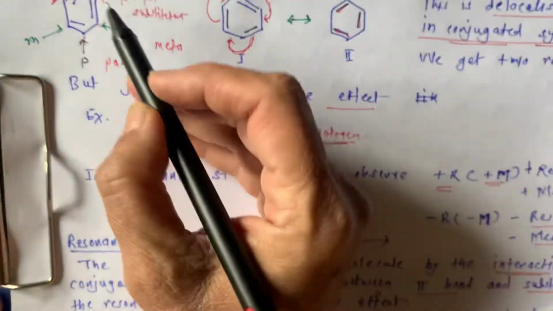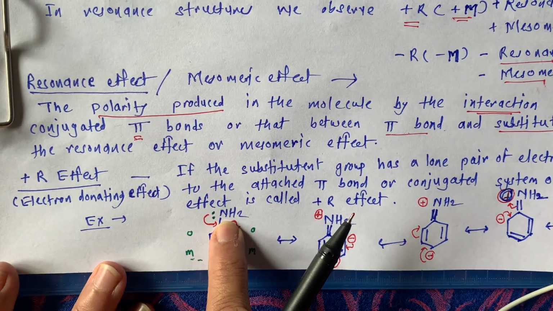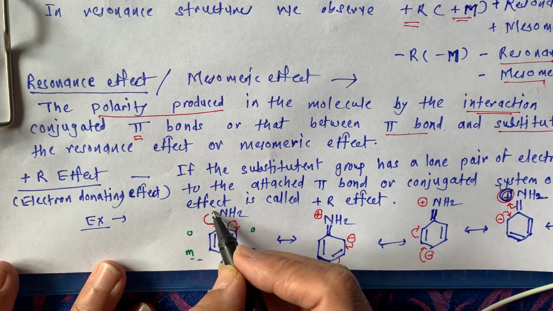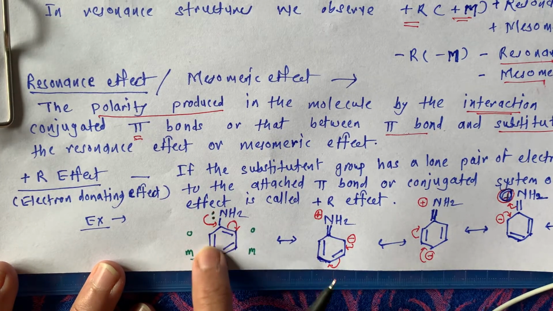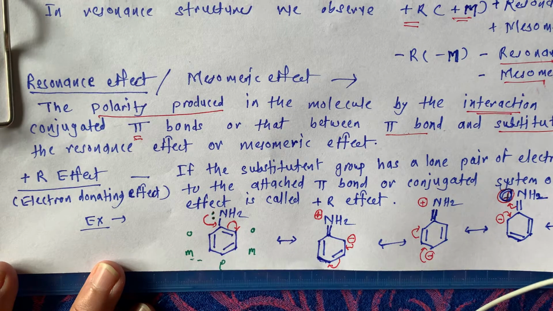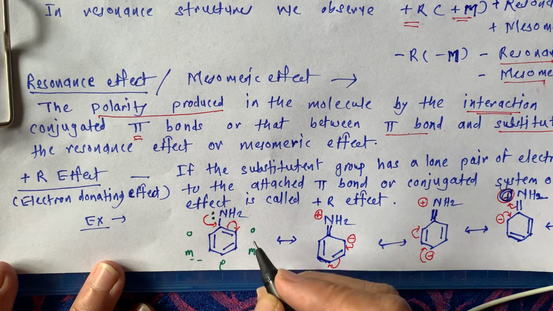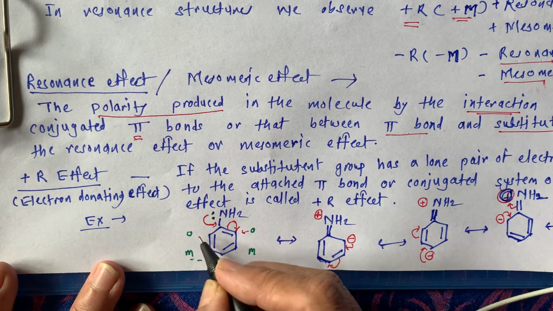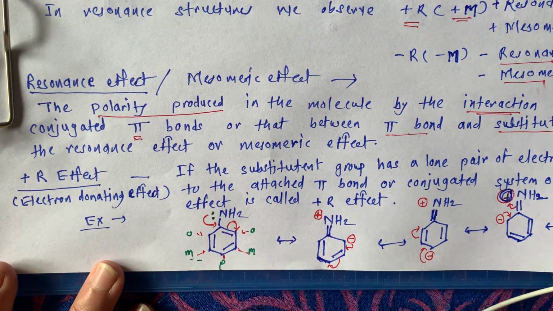Now suppose this substituent is like this, like NH2, this N is with a lone pair of electrons, and here it is the conjugated system of the benzene ring. As I told you, this is our ortho position, this is our meta position, and this is our para position.